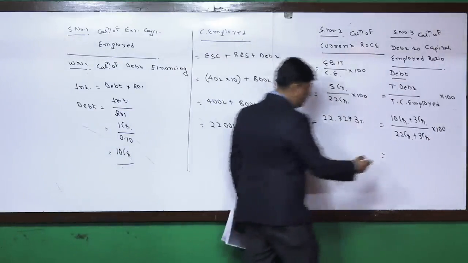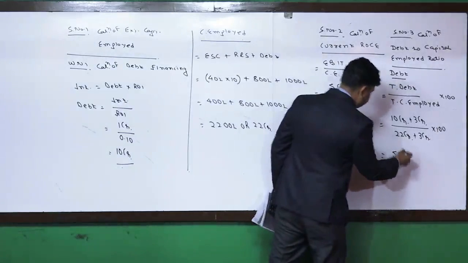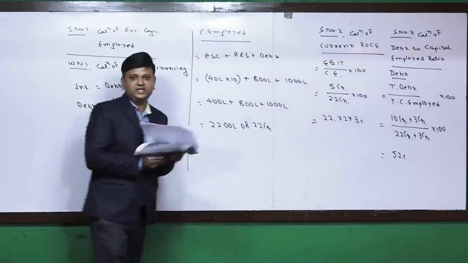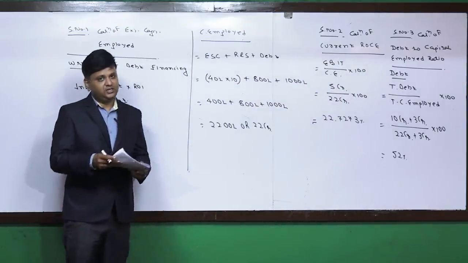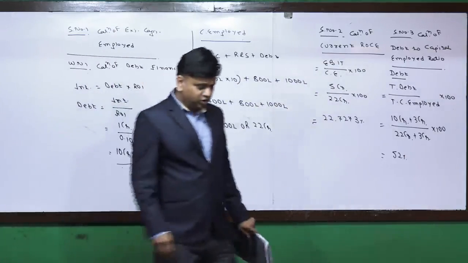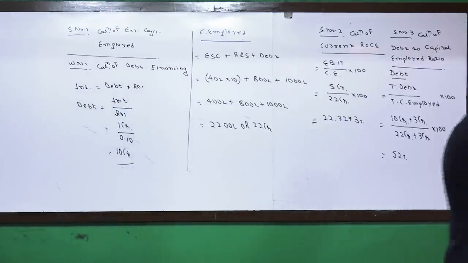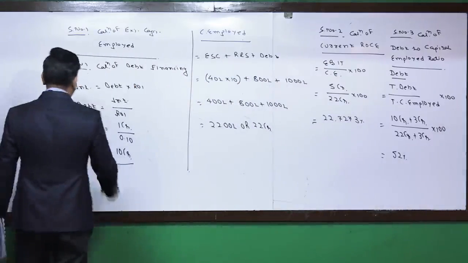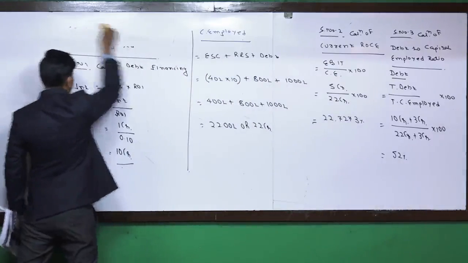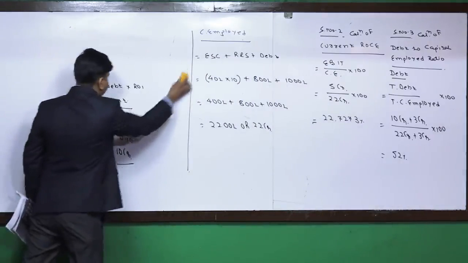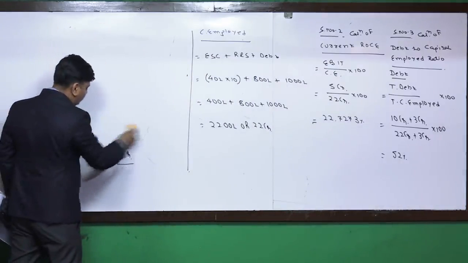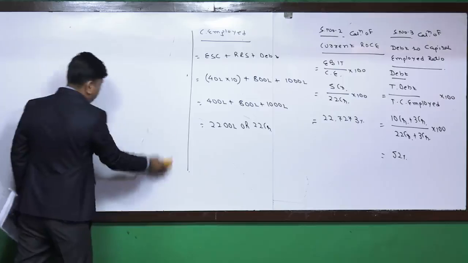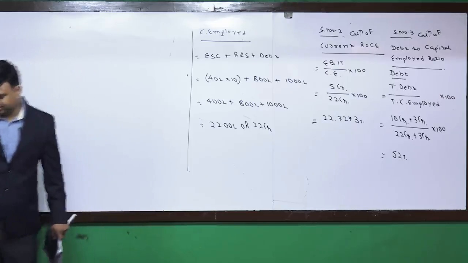So the answer comes to 52%. Now we understand that the 52% is exceeding 35%. So if at all we go for the additional financing by way of debt, तो उसमें हमारा प्राइस अर्निंग रेशियो बढ़ जाएगा और उसमें we understand that जो हमारा रेट ऑफ इंटरेस्ट होगा वो 14% लगेगा. That is what we understand.